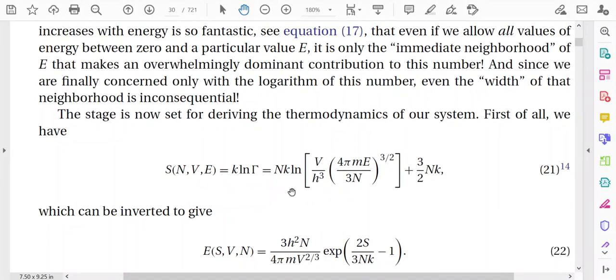Look carefully at this expression, because it will be used in the discussion of the Gibbs paradox. So, this equation is the expression for the entropy.